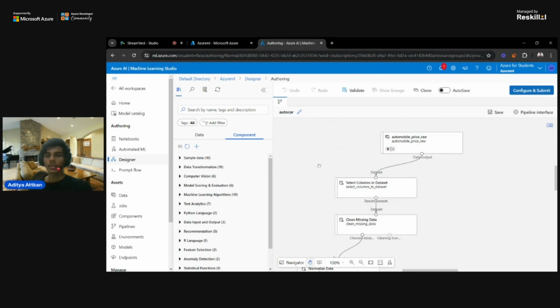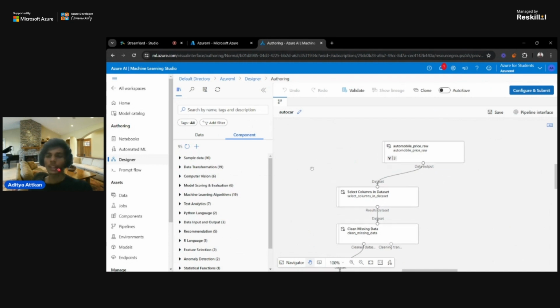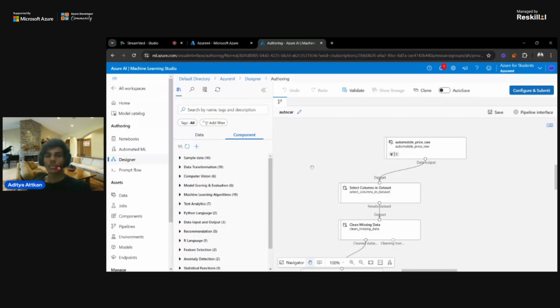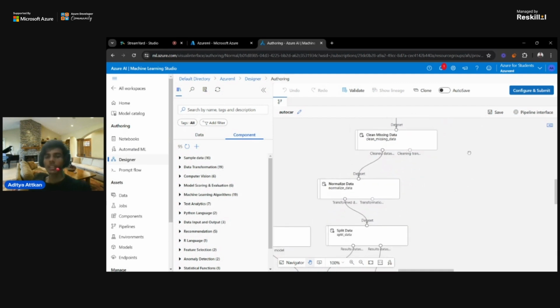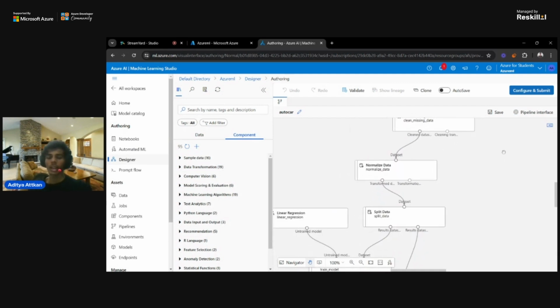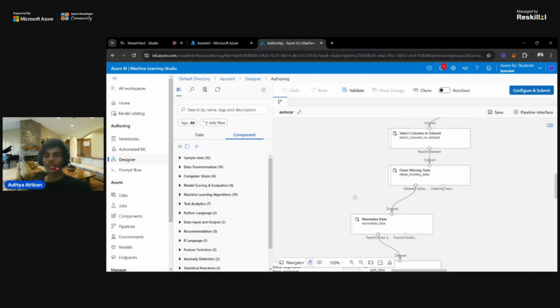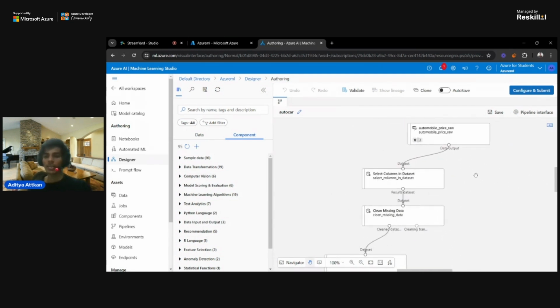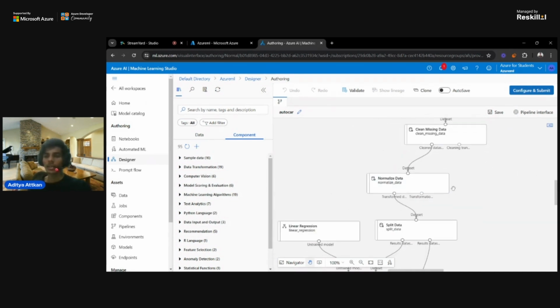So we will discuss why I chose designer, because designer makes it easy to create machine learning models using components. You can just drag and drop components and connect them according to your need, and make a machine learning model in an easy way. You don't need any hard coding, you don't need to go hands-on the hard way. You can just drag and drop components and make your models diagrammatically, you can say.